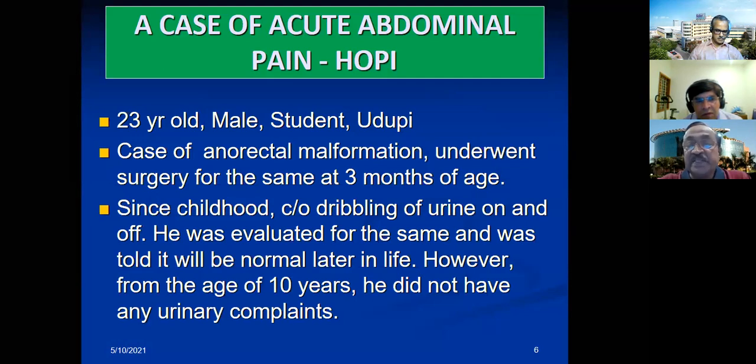So he is a 23-year-old male student from Udupi. Look at that: anorectal malformation when he was 3 months old. When you say 3 months old, you need to understand in your mind what that anorectal anomaly may be, right? That means it is not at birth. Anyway, it doesn't matter. Later, in childhood, there was some dribbling of urine. Then he was evaluated for the same and told that it will be normal later. However, from the age of 10, he did not have any urinary complaint. This is what he comes and tells us.